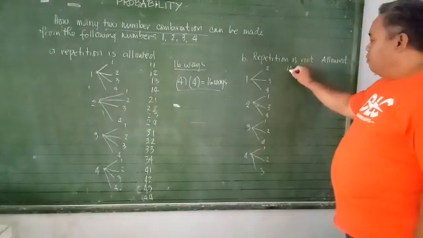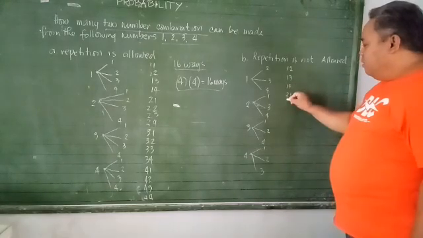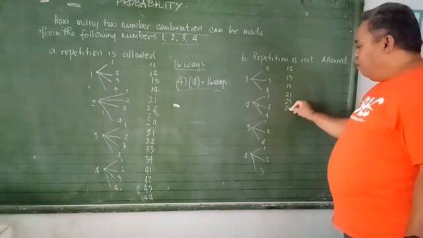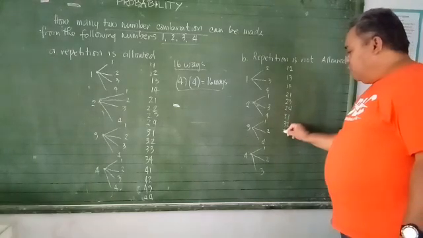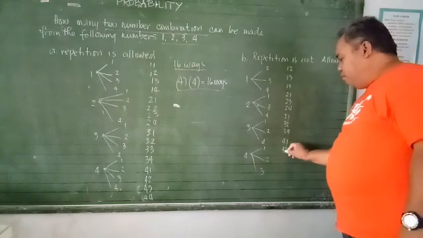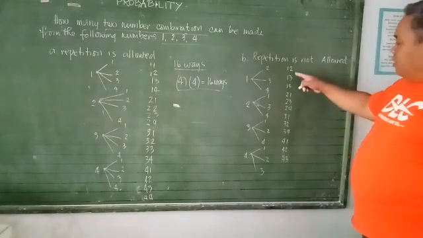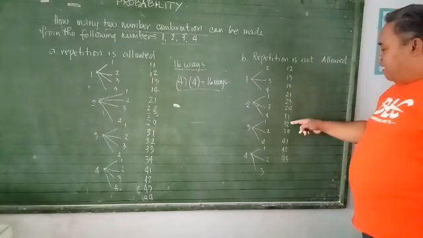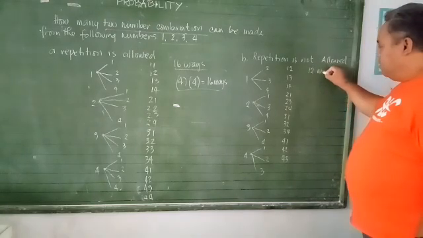So let us enumerate those numbers. That's 1, 2, 1, 3, 1, 4. That's 2, 1, 2, 3, 2, 4. And then 3, 1, 3, 2, 3, 4. Then 4, 1, 4, 2, and 4, 3. So ilan lang siya? It's 1, 2, 3, 4, 5, 6, 7, 8, 9, 10, 11, 12. So 12 ways.